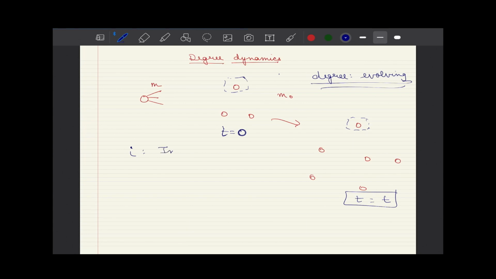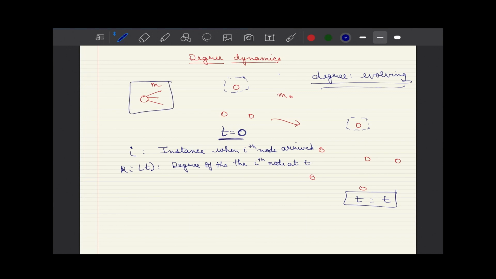One would indicate i, the instance when the ith node arrived, and k_i(t) would represent the degree of the ith node at time t.